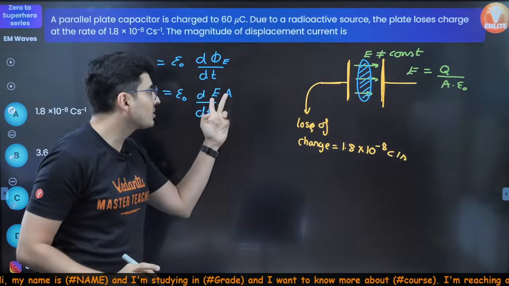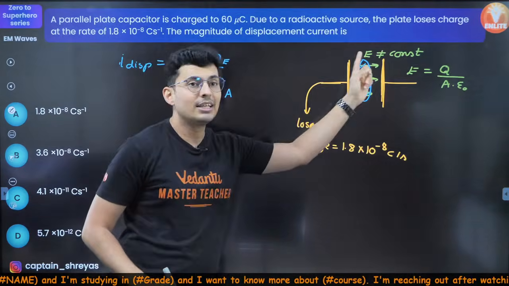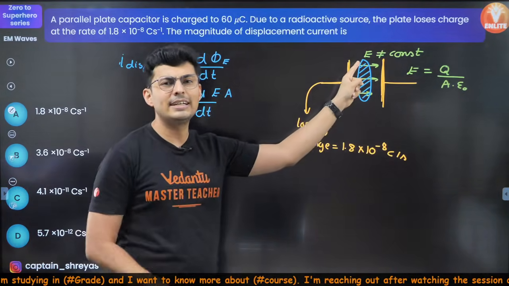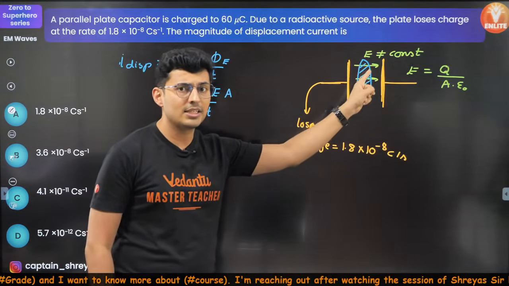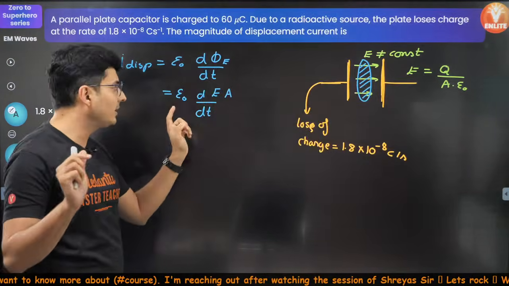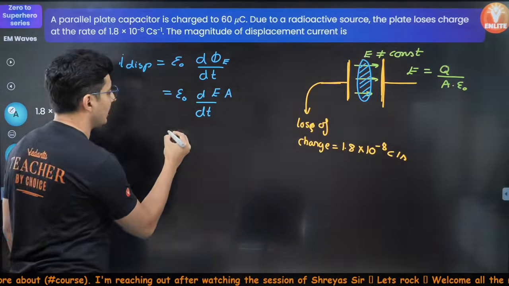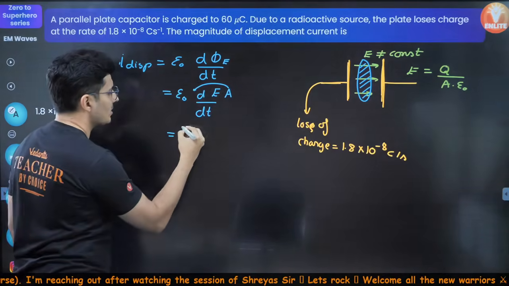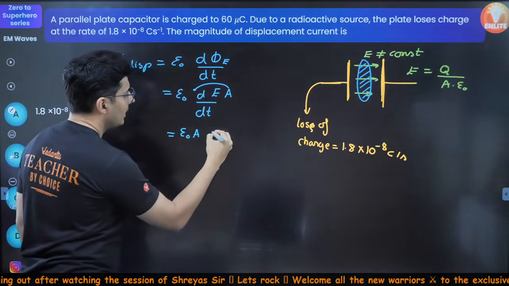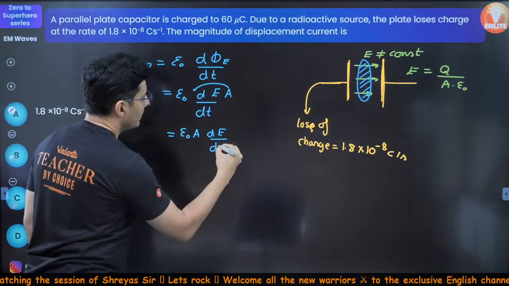Now, out of these two terms, which one is changing? Is the area changing or is the field changing? Obviously, the field is changing. So, the constant should come outside the derivative. So, bring that A outside. I'm just going to shift that A outside, so it will be epsilon naught A into dE by dt.